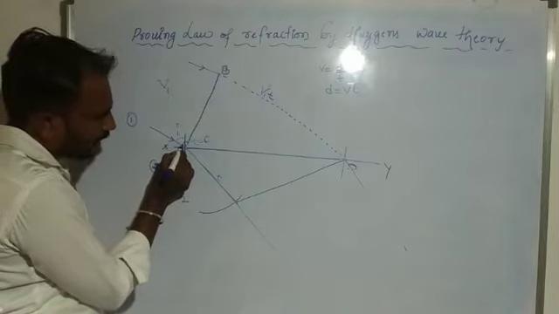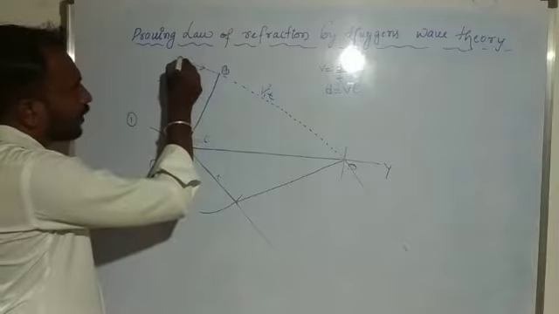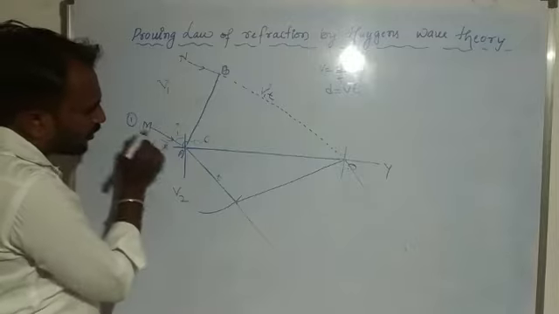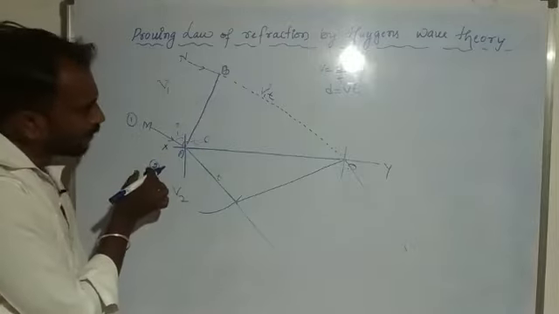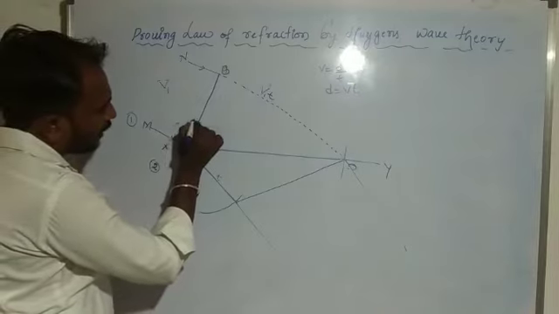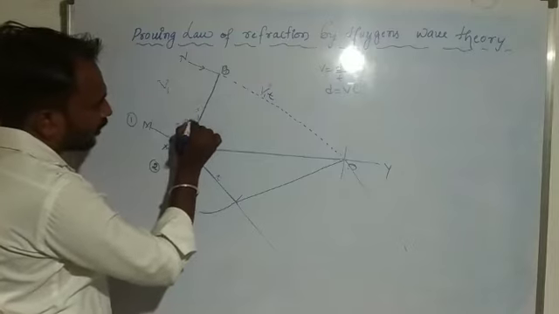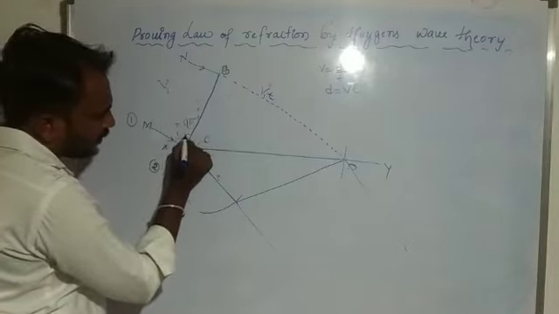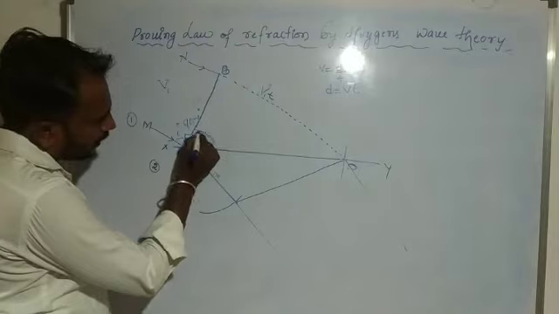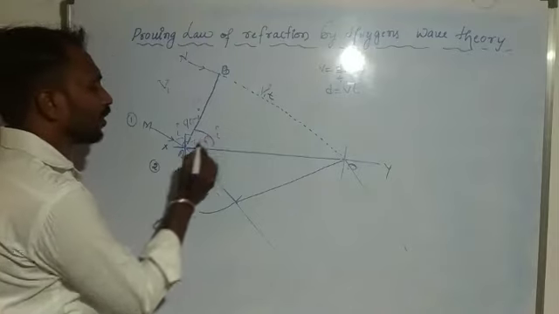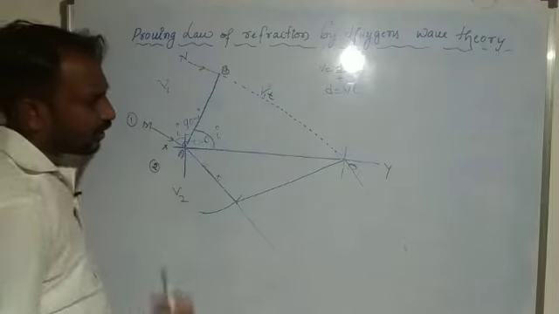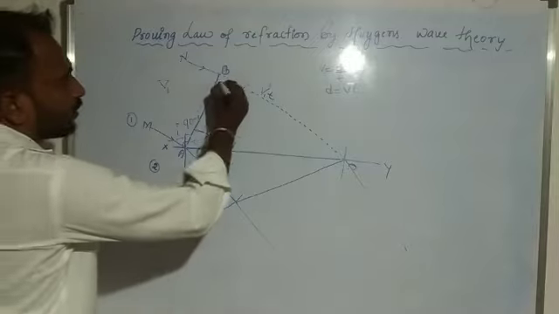So this is BA, and here we consider this one as N and this one as M. This angle is I, so the remaining angle is 90 minus I. And this remaining angle is I. Why? Because this angle is I and this angle is 90 minus I, so the remaining angle is I, and this angle is 90 degrees.